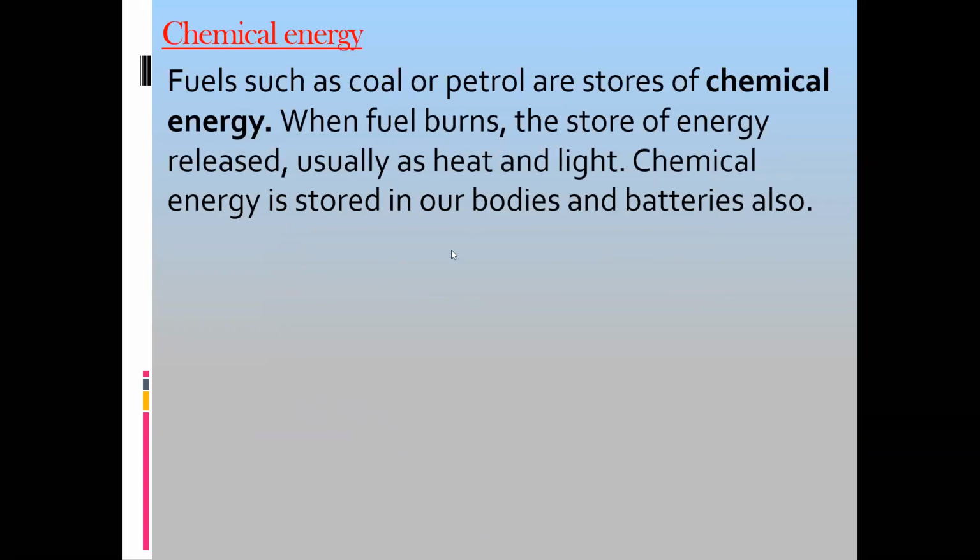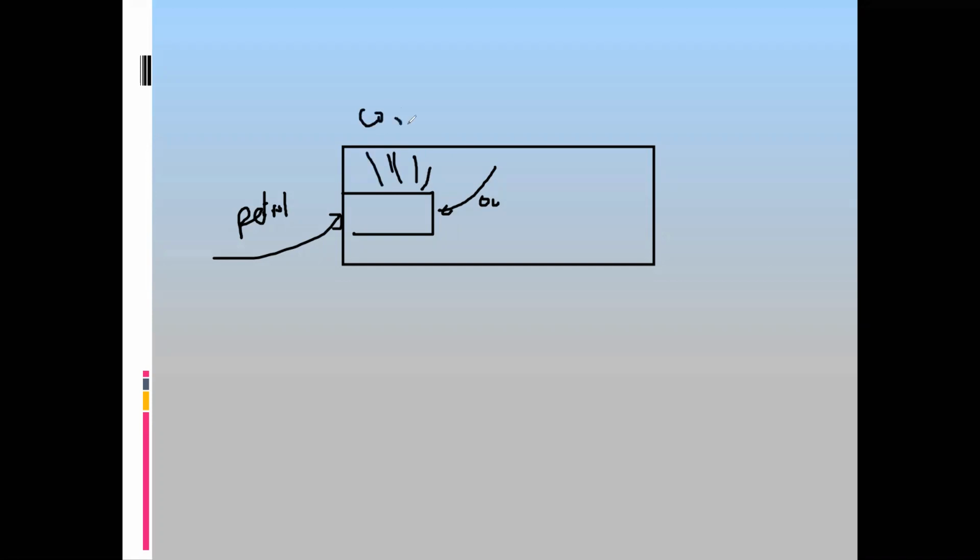So fuels such as coal, petrol. For example, for a car, you add petrol to the car so that you can drive it. So how does this petrol release energy? The petrol inside the car burns in the presence of oxygen and, because it's a hydrocarbon, gives carbon dioxide and water vapors. So the petrol releases energy by burning, or by a chemical reaction. Whenever any substance releases energy by a chemical reaction, we call the energy stored in the substance chemical energy.